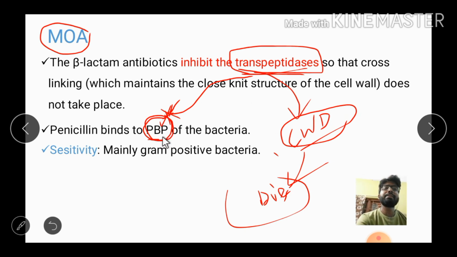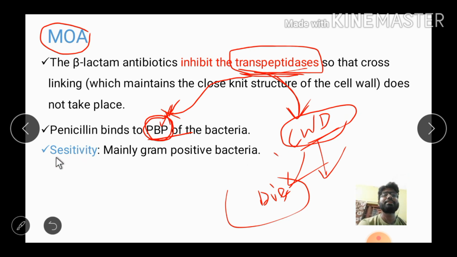Penicillin binds with your penicillin binding protein, and after that it inhibits the transpeptidase, and inhibition of the transpeptidase leads to the cell wall deficient version of the bacteria, and after that the bacteria dies.